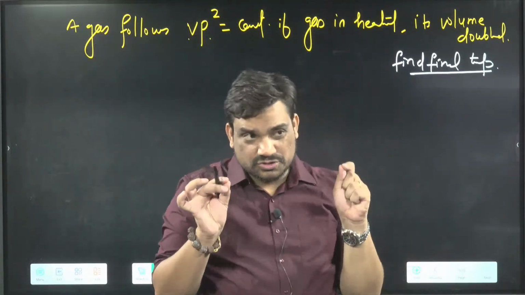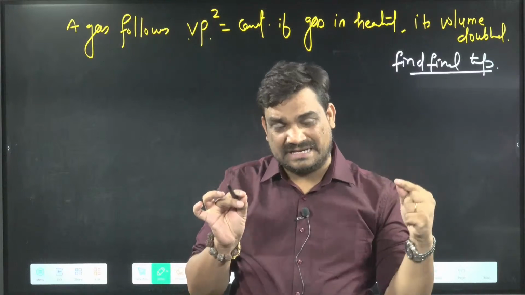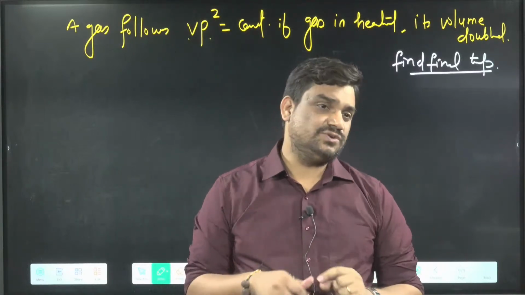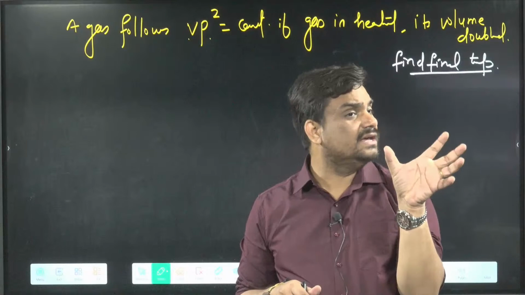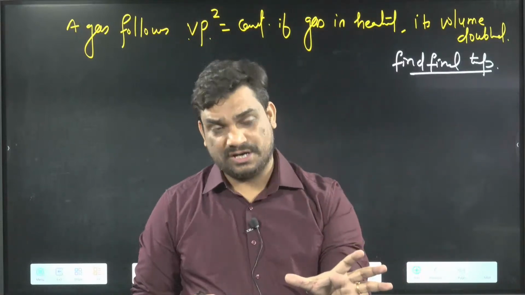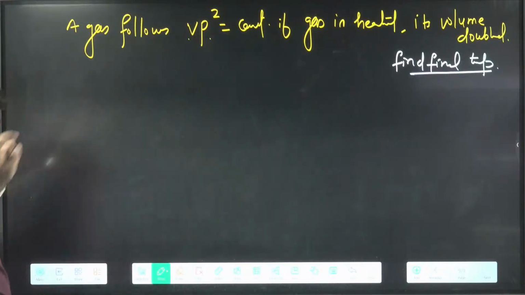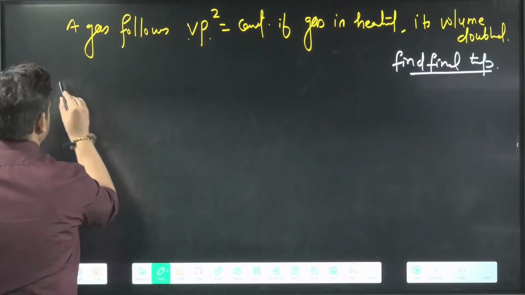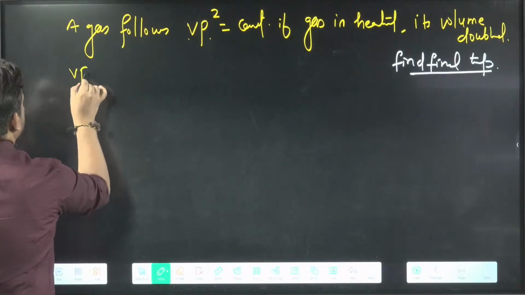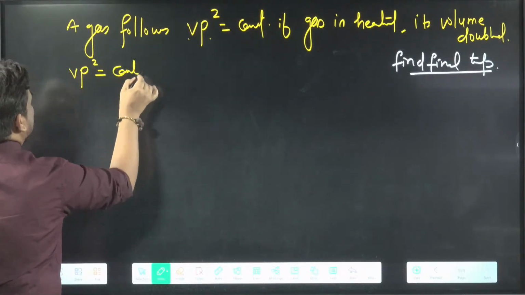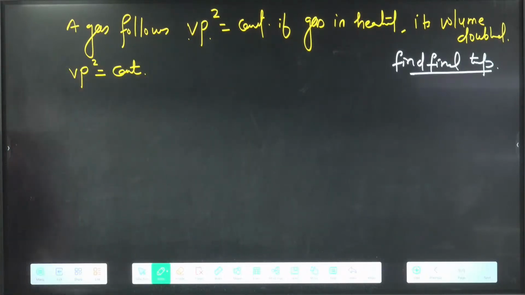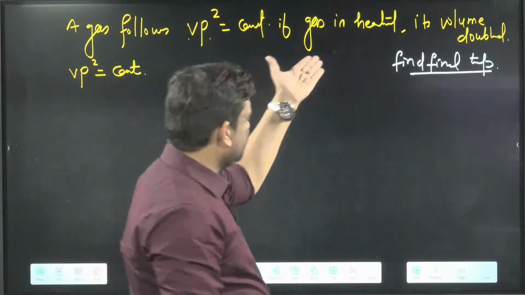And in the question they are asking that the volume is doubled, and what is the temperature. Means we need to figure out the relation between volume and temperature. You'll say, sir, VP square equal to constant is given, but I need the relation of volume and temperature. Then only I can guess what will happen here.